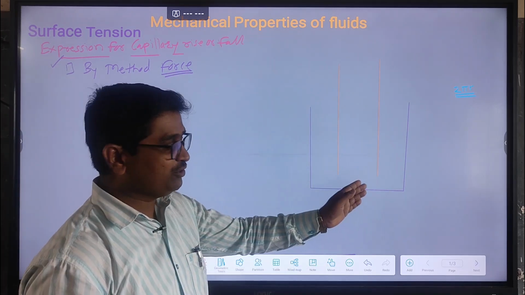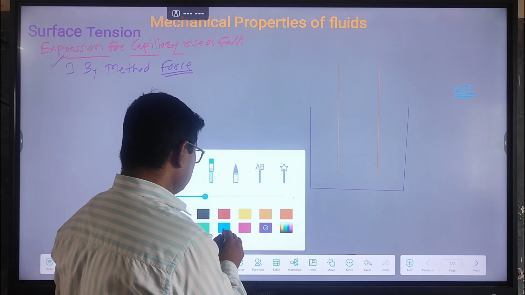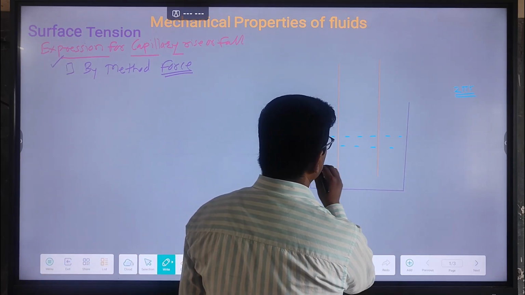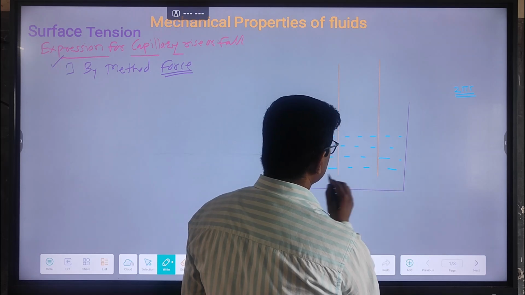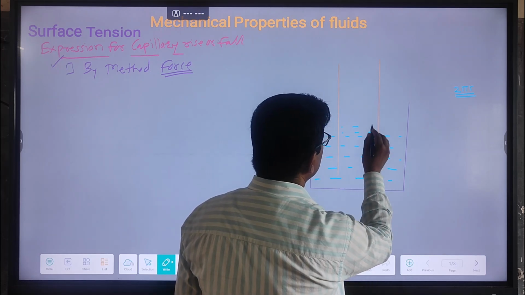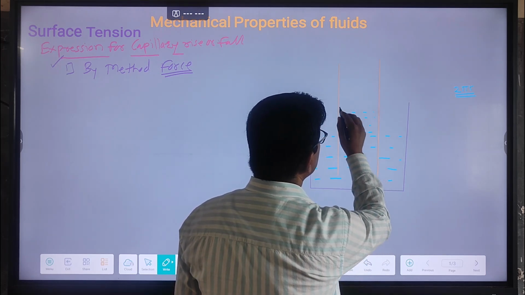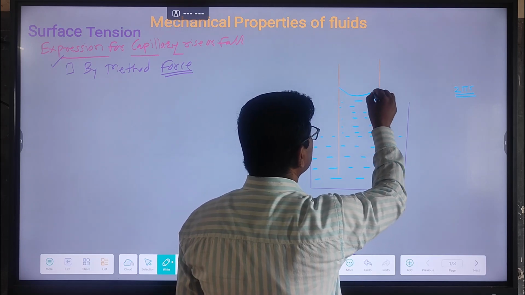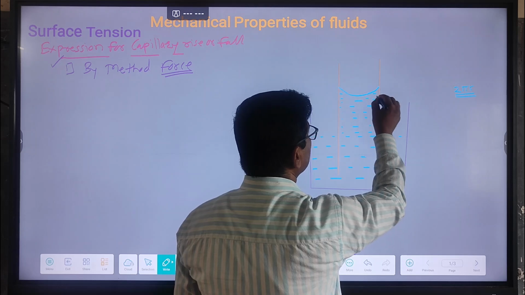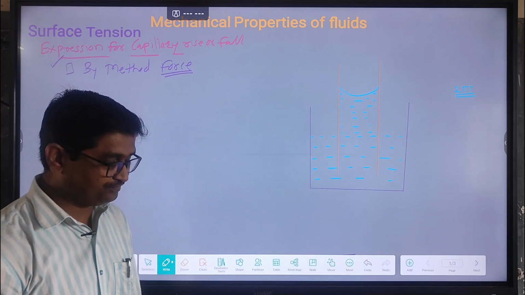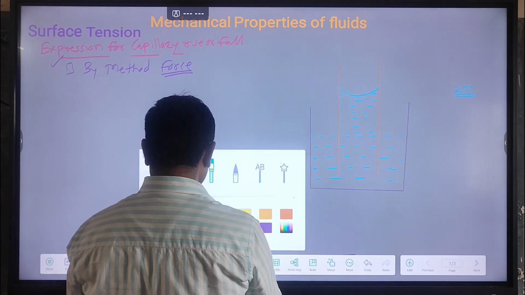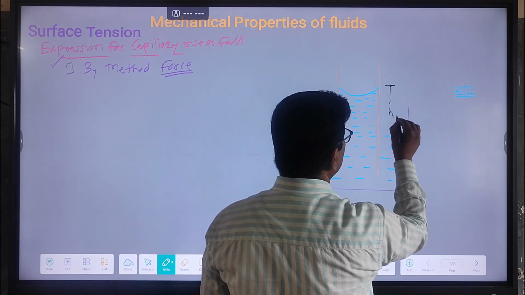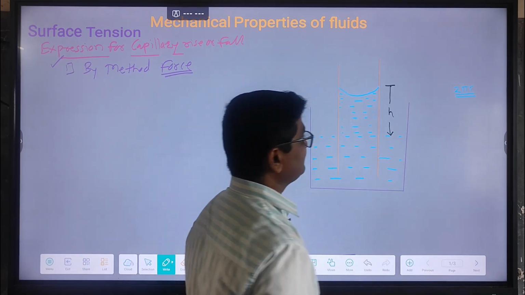Let's imagine that this is a capillary tube and this capillary tube is dipped into the liquid. This is liquid. We consider that the level of liquid inside the capillary tube rises above and the point of contact is concave, that type. The total height of the liquid, which is denoted by h, from the surface of the liquid.